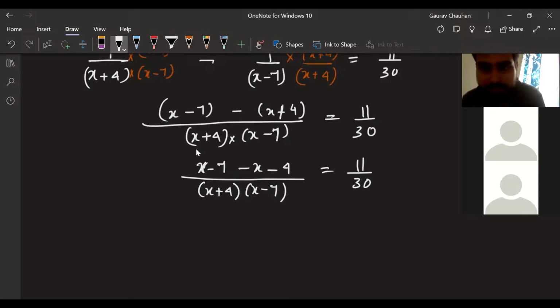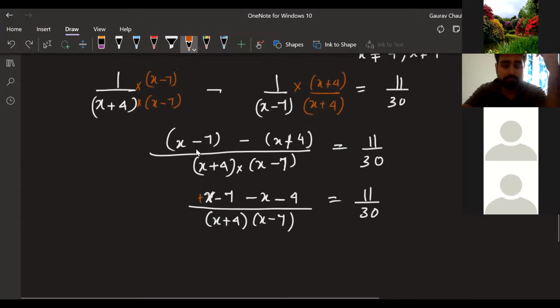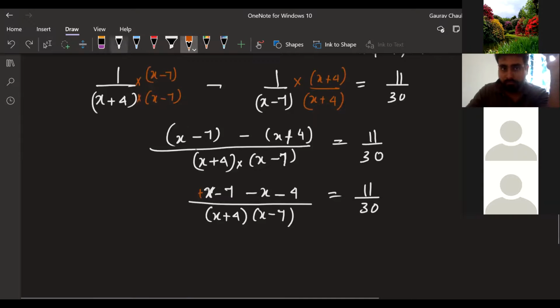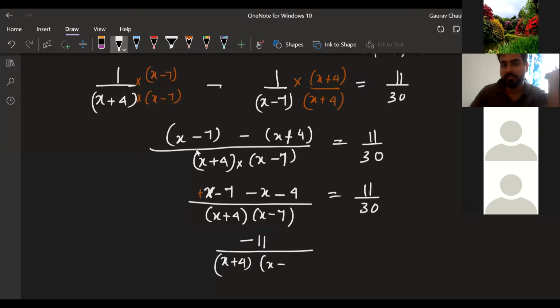Can anyone tell me what's happening in the numerator? Go ahead, G. Sir, plus x and minus x, sir. Plus x and minus x. So 1x minus 1x. Okay, that's going to go away. So what will remain in the numerator, G? Sir, minus 7 minus 4, which is 7 plus 4, sir, which is minus 11, sir. Minus 11 will remain in the numerator. Everyone good with this? Minus 11 by x plus 4 into x minus 7 is equal to 11 by 30.